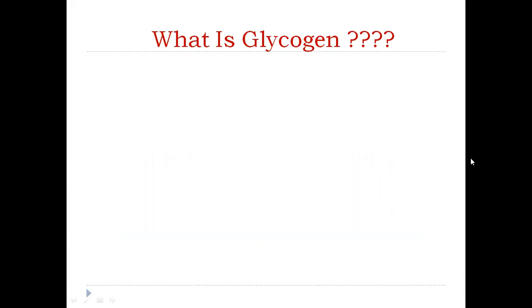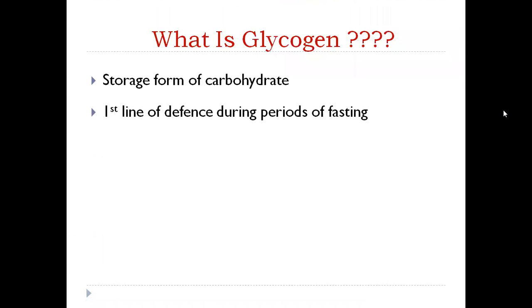Before we go into the discussion about the metabolism of glycogen, I would like to have a brief recap about what glycogen is and also about the structure of glycogen. Glycogen is a storage form of carbohydrate. Our body requires energy, and most of our energy is derived from the oxidation of carbohydrates, mainly glucose. Whenever we have an excess supply of glucose in our body, it is stored in the form of glycogen so that it can be broken down in the time of need and provide us with the energy we need. So glycogen is the first line of defense during periods of fasting.